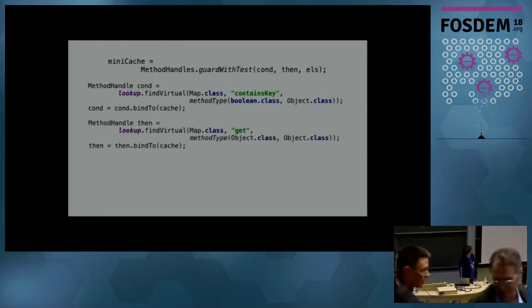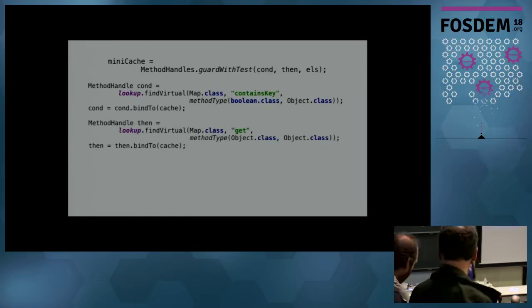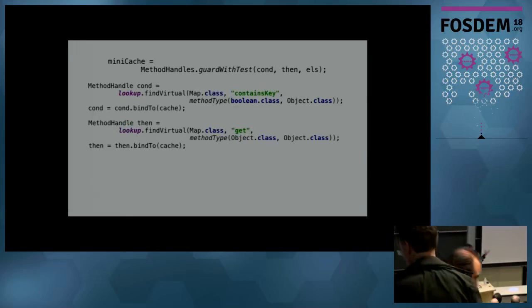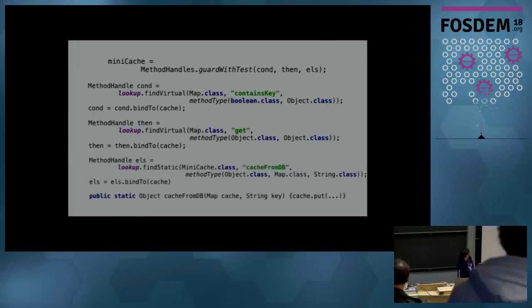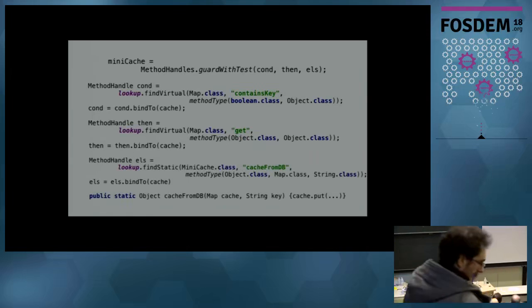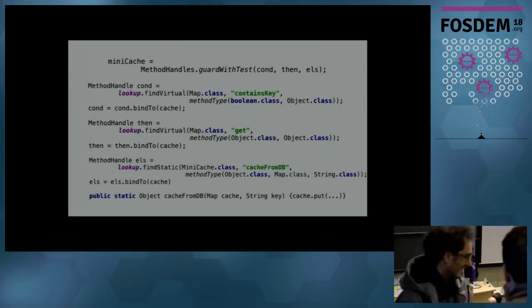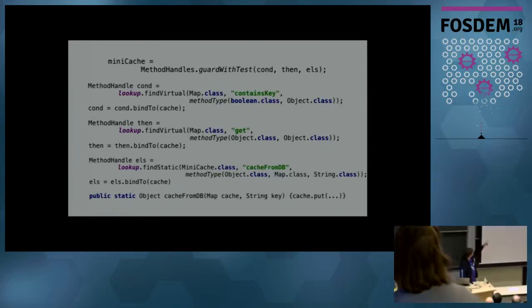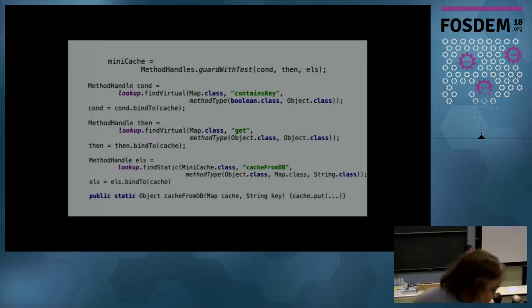Then we have our then case when we find the key. So now we will actually just go get the value out of the map. Again, we'll bind that to the cache. So now this will pull that element out of the cache and return it to us. And then we have our else. Our else is to pull it from the database and cache it in this hash object. And again, we can bind it and pull all of these together with our guardWithTest. Now we have a single method handle, a single callable object that does all of this conditional logic and then optimizes itself internally. Pretty cool.